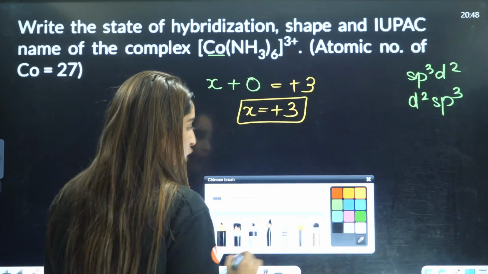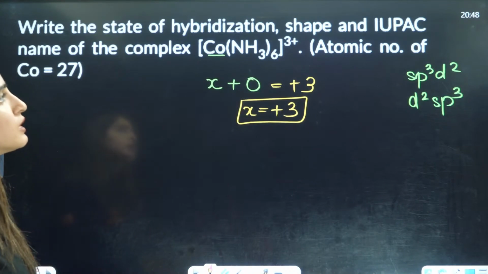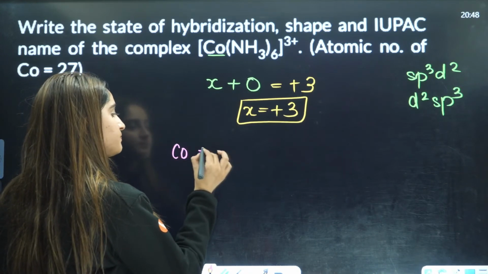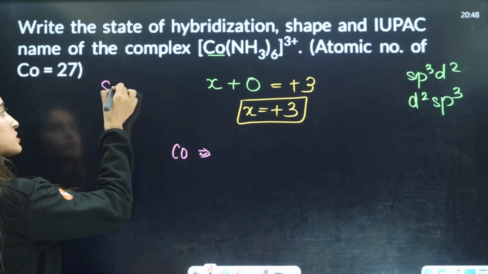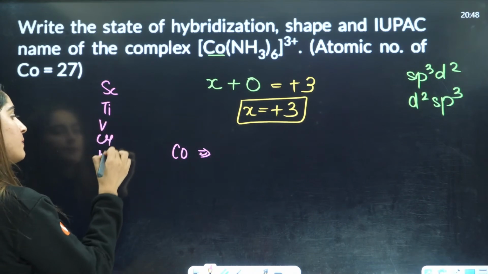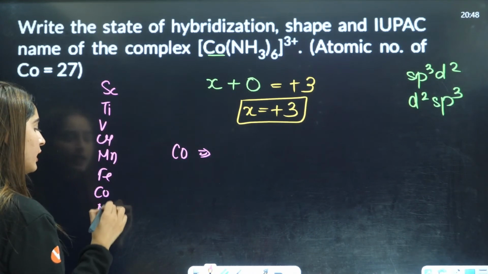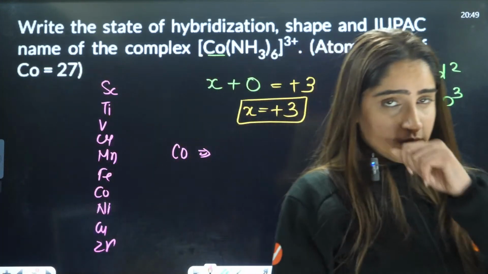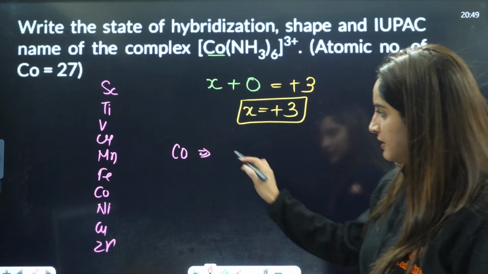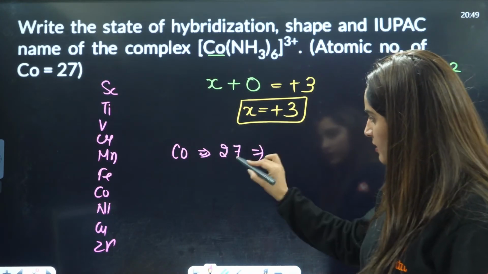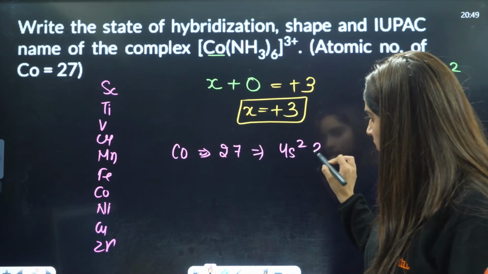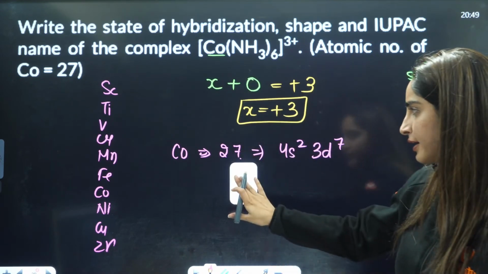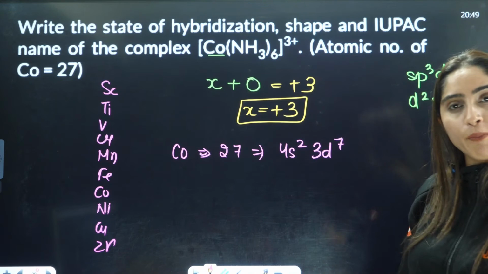Okay, ma'am. Now what you have to do? You just have to write down the atomic number. Atomic number, I always tell you, 21 to 30. When you do that, atomic number of cobalt will come out to be 27. Now 27 means 4s2 3d7. That's how we write it. Chromium and copper are the exception.